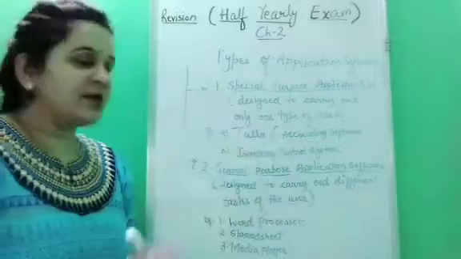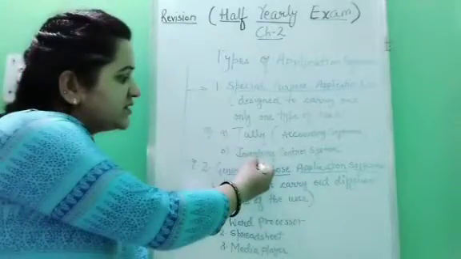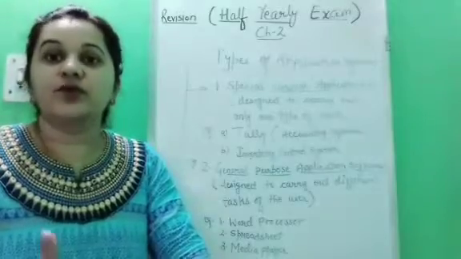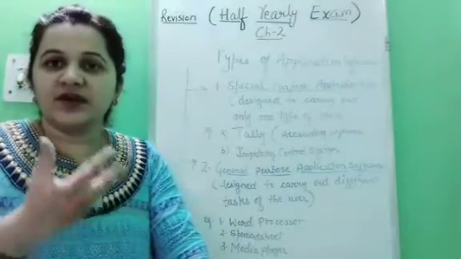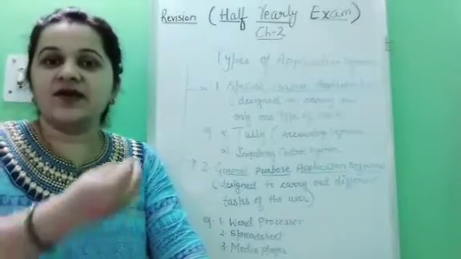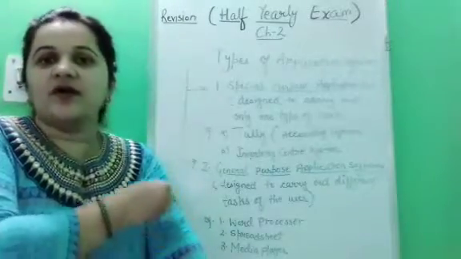Next is inventory. Now what do you mean by inventory, children? Inventory means stock. Stock of what? Goods. Stock of goods. Now what are goods? Goods means the things which are available in your company or in shop.